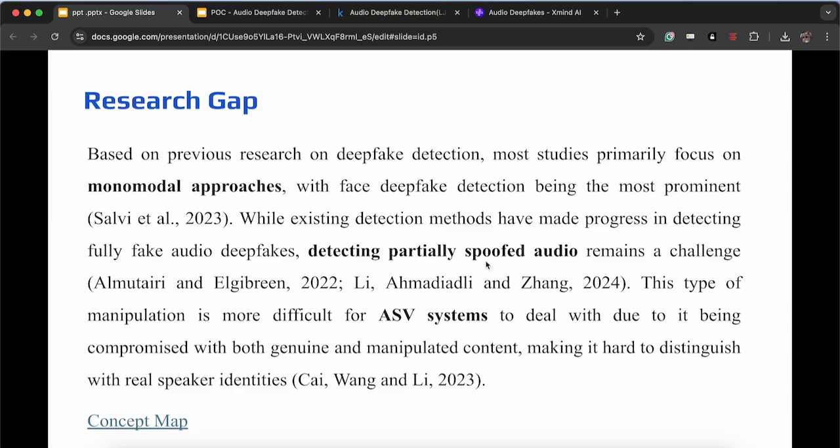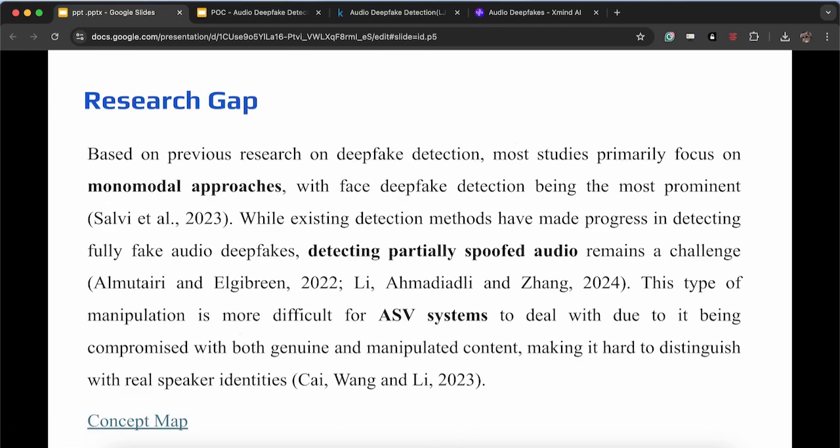So this is my main research gap. This type of manipulation is most vulnerable to automatic speaker verification systems, because anyone can use an owner's voice and get into their systems very easily, and it is a threat to their privacy and everything. So this is what I want to address during my research, and this is my research gap.